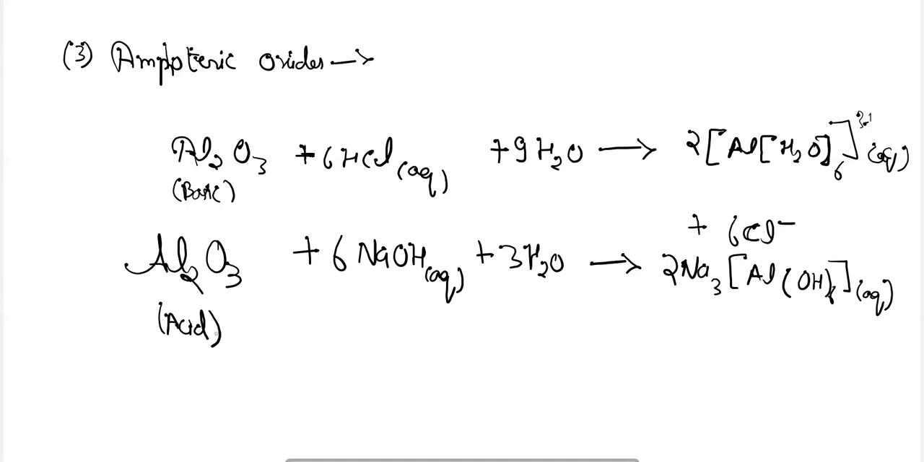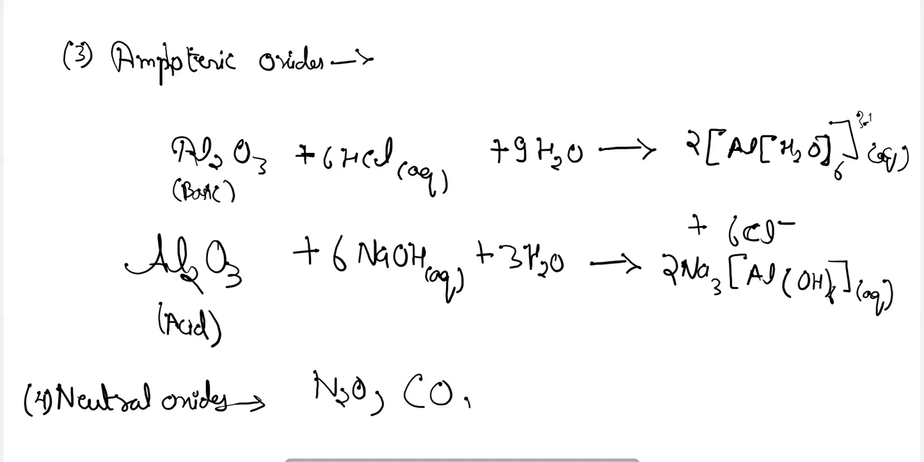Next is the neutral salts. Sorry, the neutral oxides, not the neutral salts. In the simple oxides, the neutral oxides. Some of the non-metals form neutral oxides such as N2O, CO, NO. They are neither acidic nor basic in nature.